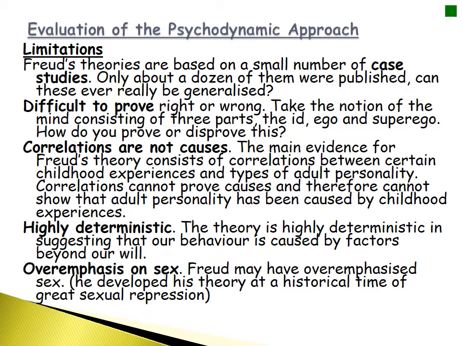It's very difficult to prove whether Freud is right or wrong. For example, how do you test the presence of the ego, the id, or the superego? Particularly, how do you prove that they're in conflict with each other? A lot of evidence that supports the psychodynamic approach comes from correlations, and as discussed in a previous video, correlations look at relationships between variables and not a cause and effect relationship.